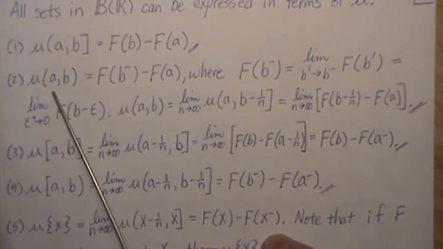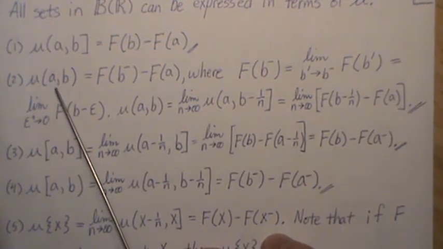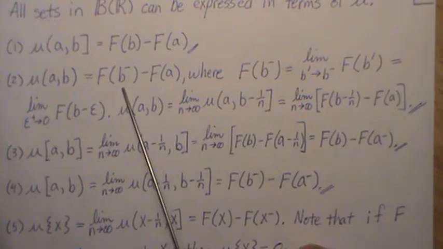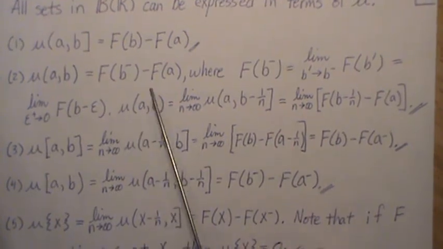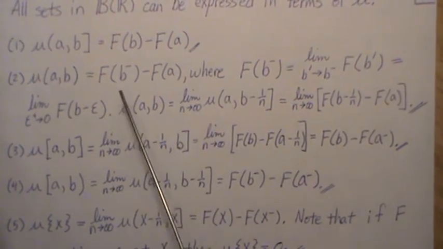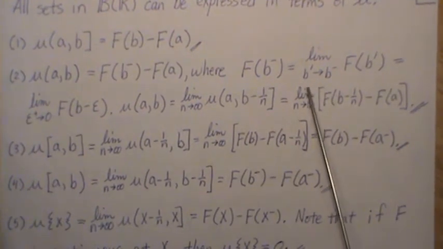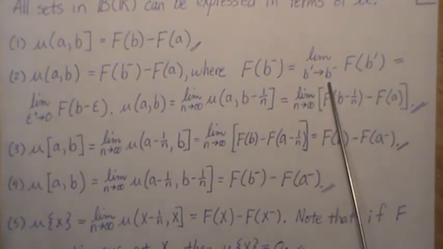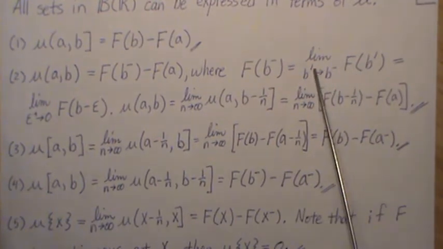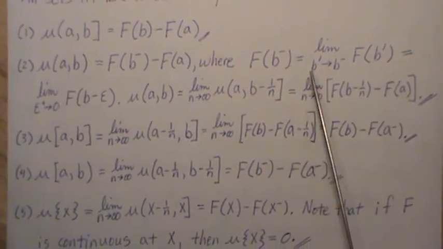If we look at the measure of the open interval (a, b), that's f of b minus minus f of a. And b minus is really the limit as we approach b from the left.